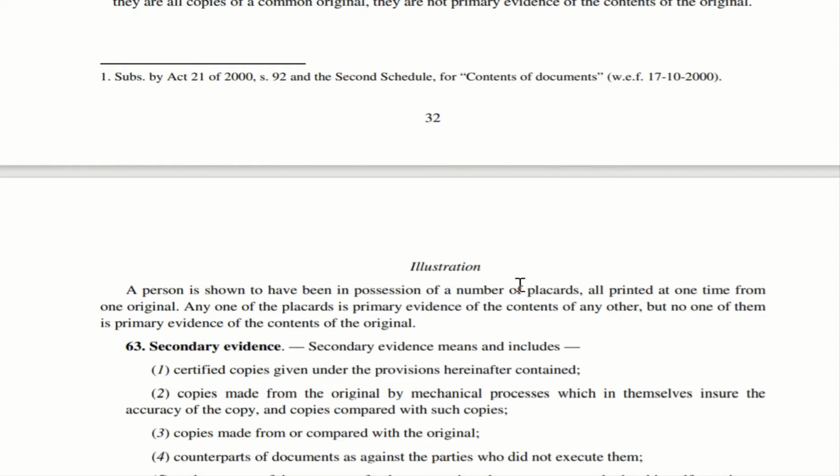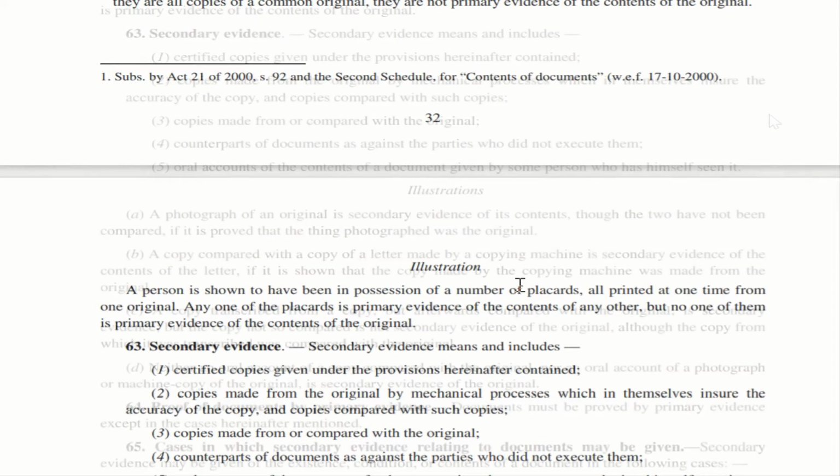If you pick one placard out of these 1000, that one placard is a primary evidence of the other 999 placards which are printed. However, this one placard will not be a primary evidence of the contents of the original draft from which these placards were made, or the original placard from which these copies were made.